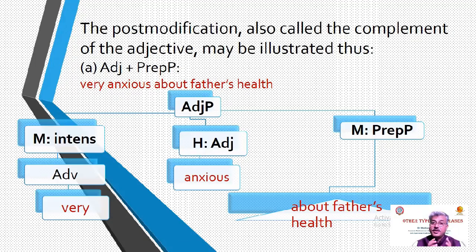Here, dear learners, first you have to identify the phrase. Which type of phrase is this? Very anxious about father's health. It is adjective phrase. So, who is the head in the adjective phrase? Adjective is the head and anxious is the adjective. In modifier, intensifier, adverb, very. In post modification, it is prepositional phrase, about father's health.